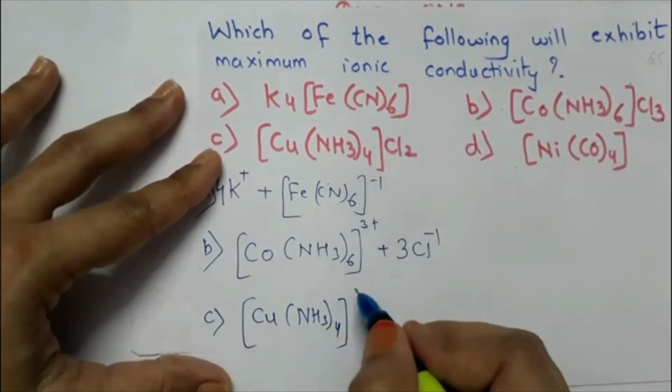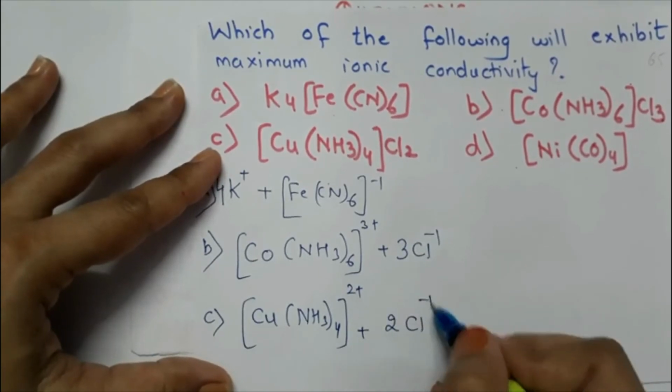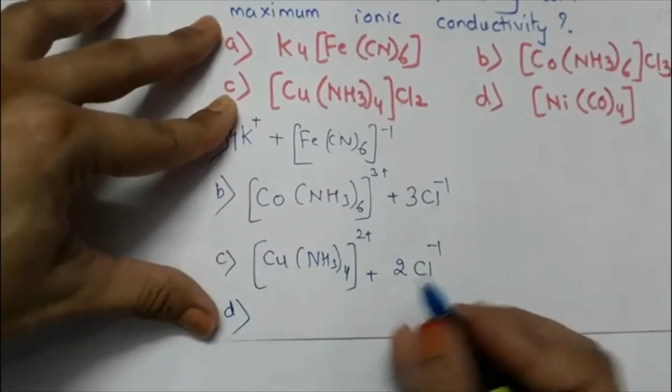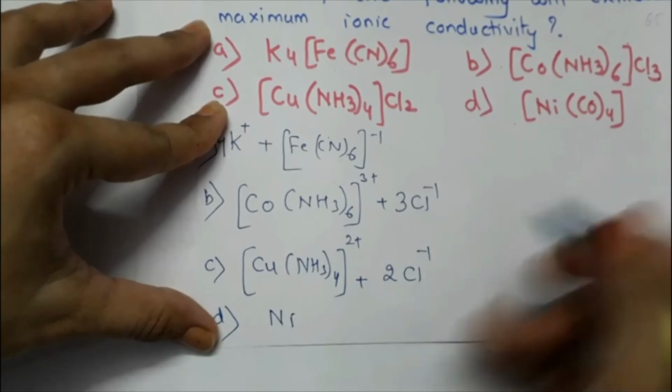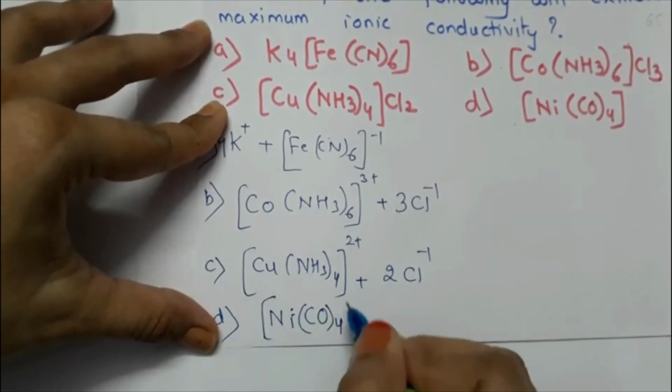This 2 will come up, so 2+ and plus 2Cl-. Now we'll go for D, the last one, it is Ni(CO)4. It is a neutral molecule. It will not undergo dissociation. It is just a molecule.